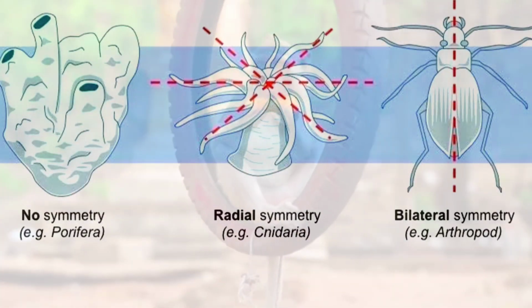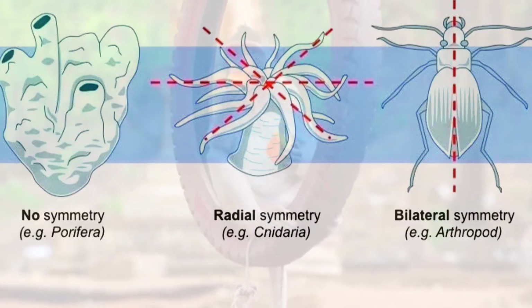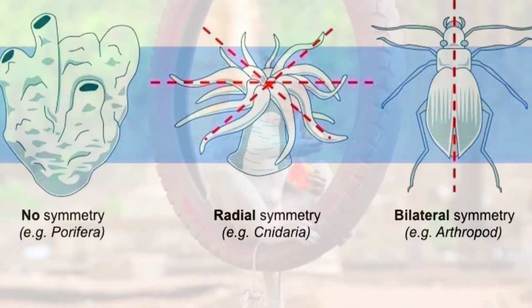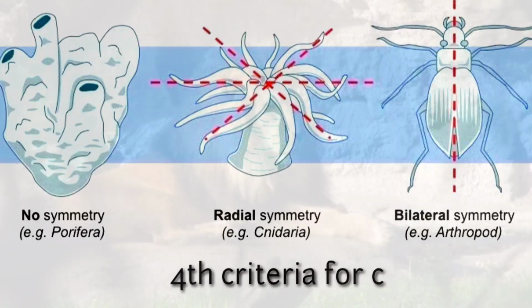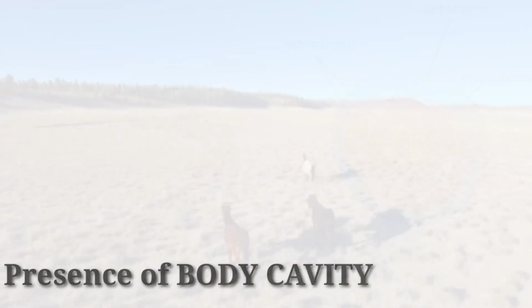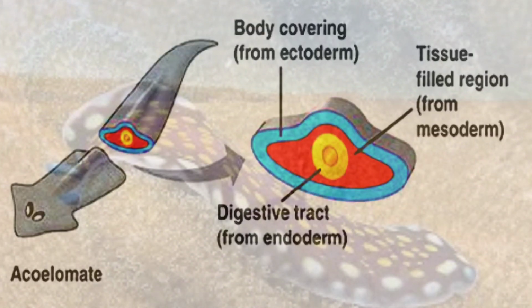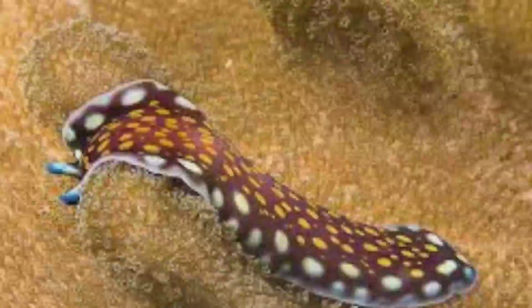The third type of symmetry is wherein you can take a cut on that organism through any plane and divide it into equal parts. Such an organism shows radial symmetry. This is the fourth criteria for classification. The next one, presence of body cavity. Lower organisms were flat in nature, so they did not possess any body cavity inside. Such organisms or such animals were called acoelomates. Example, your flatworms.